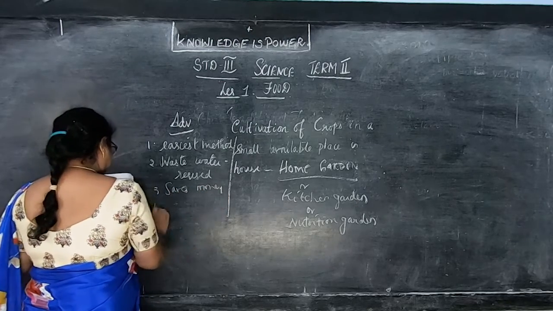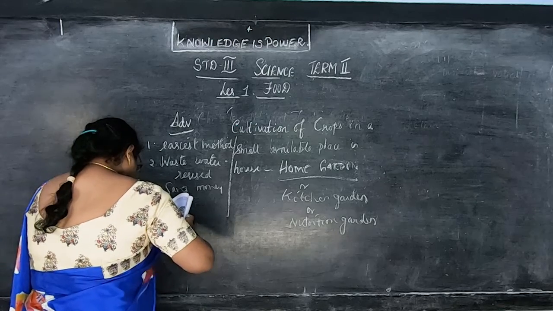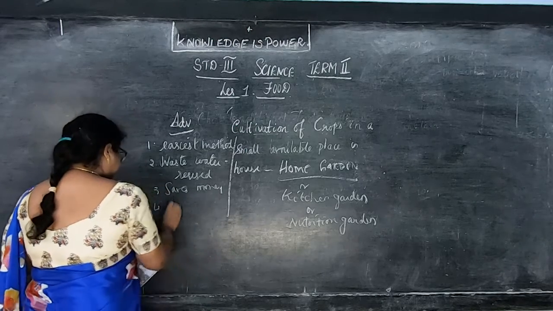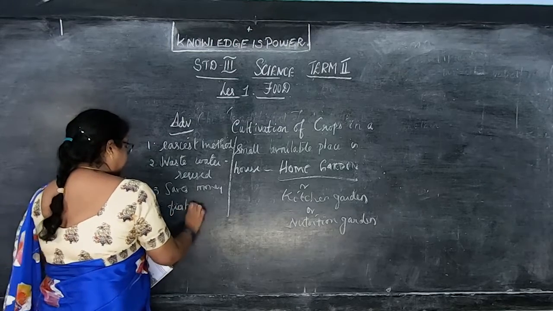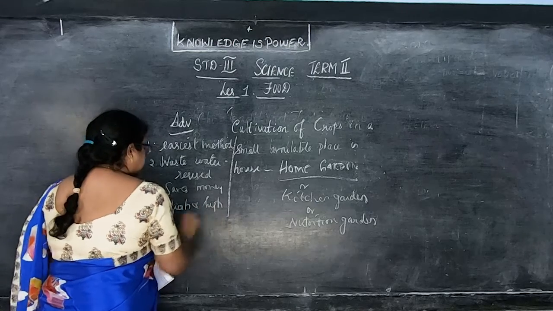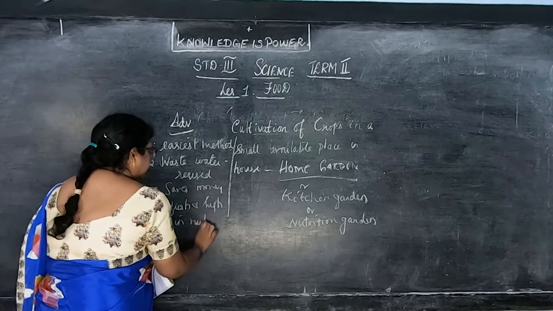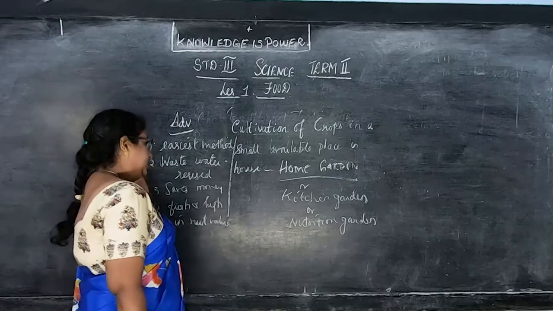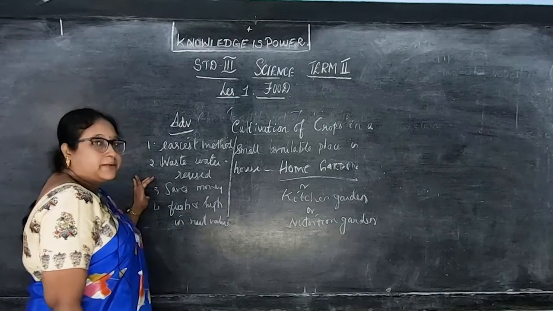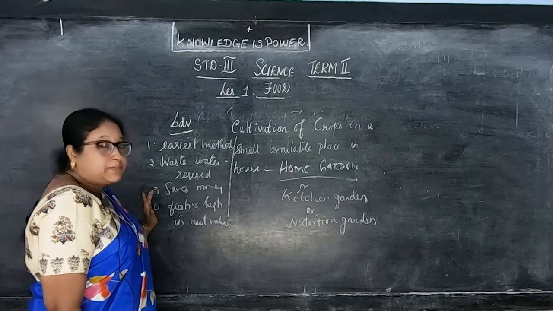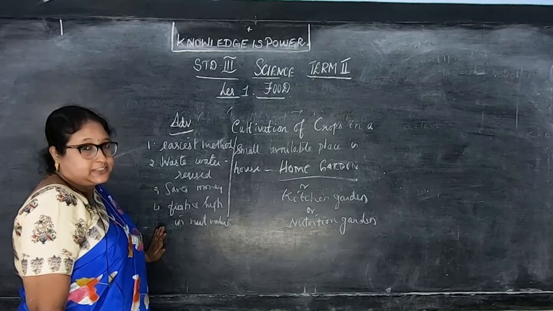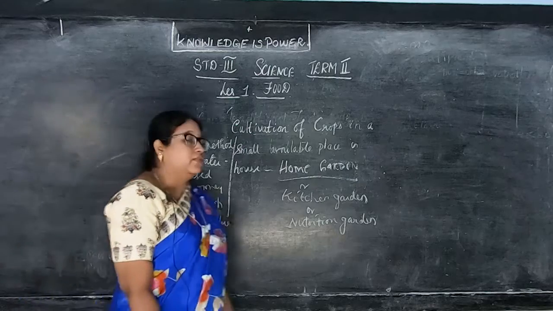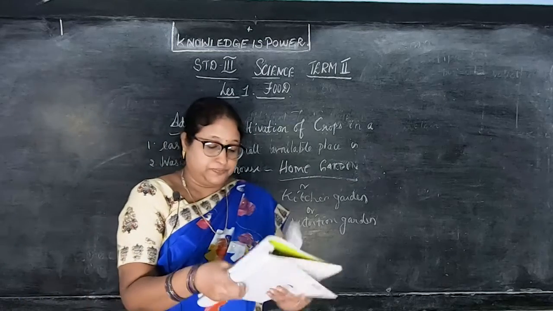And vegetables and fruits are fresh and high in nutritive value. Okay, children, these are the advantages of the home garden. Easiest method, wastewater can be reused, it saves money also, and the vegetables and fruits you grow in your home garden are fresh and high in nutritive value also.